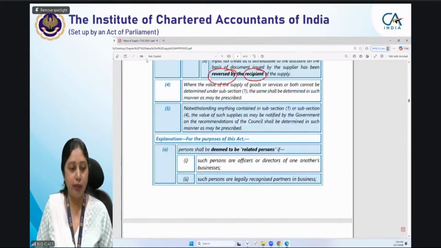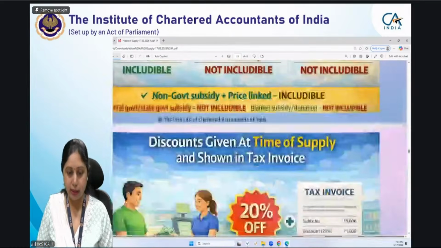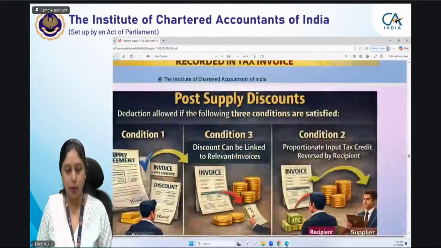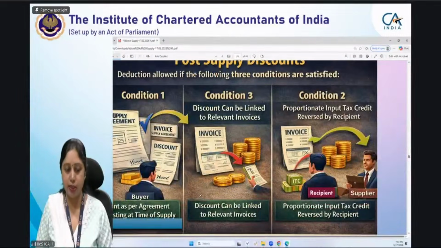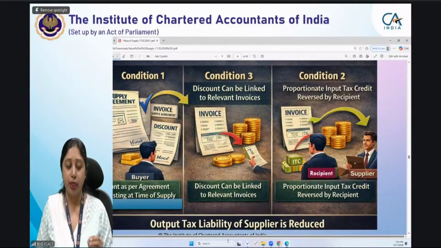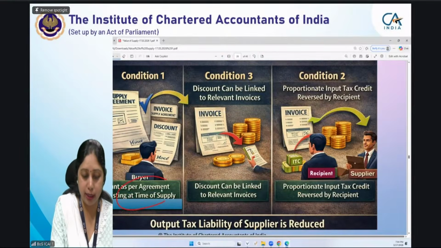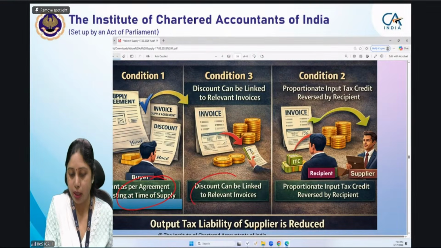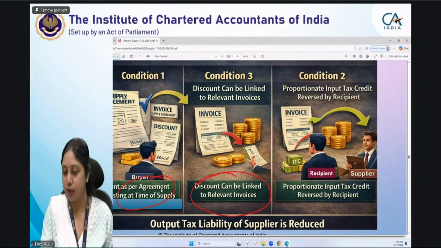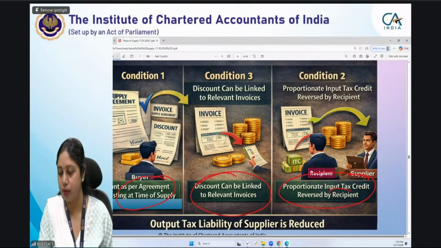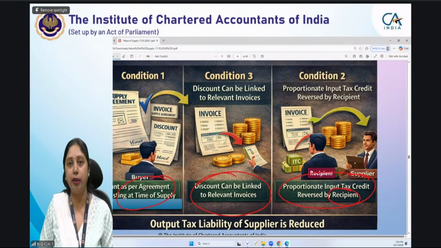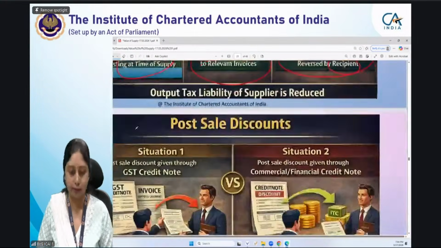Now we'll see some examples. I think I have taken some examples also. Discount point is clear. Post supply discount में 3 conditions are there. Just have a quick glance. Discount is as per the agreement existing at the time of supply. Discount can be linked with the relevant invoices and proportionate ITC has been reversed by the recipient. Recipient ही credit लेगा उसका, recipient को reverse करना है.